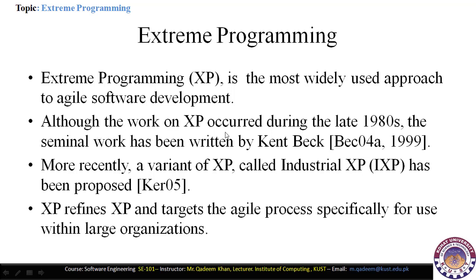Extreme programming was first proposed in the late 1980s, but most of the work was done by Kent Beck in 1999. And the most recent variant of the XP model is called Industrial XP, or IXP, which was proposed by Kerr in 2005. IXP refines XP and targets the agile process specifically for use within large organizations. So the XP process model, which is refined now, is also used in very large software development organizations to develop huge software.